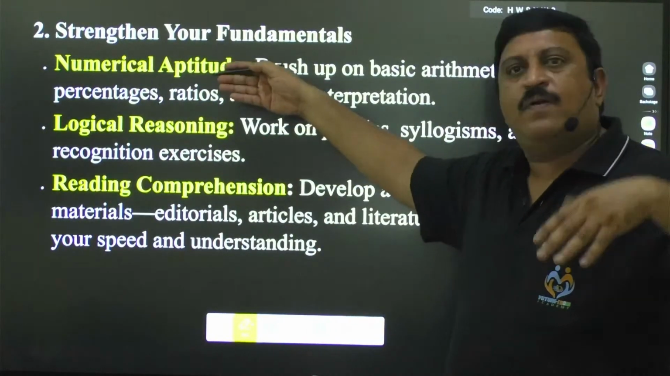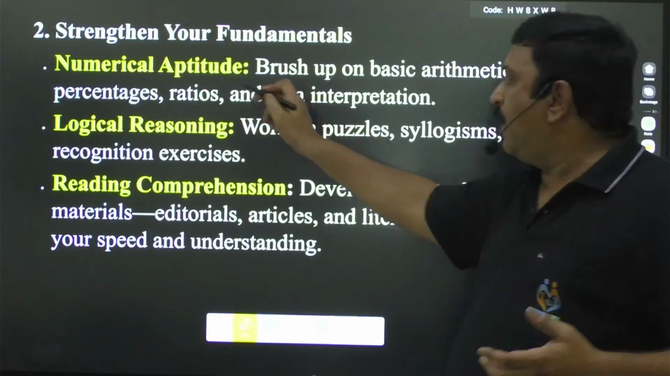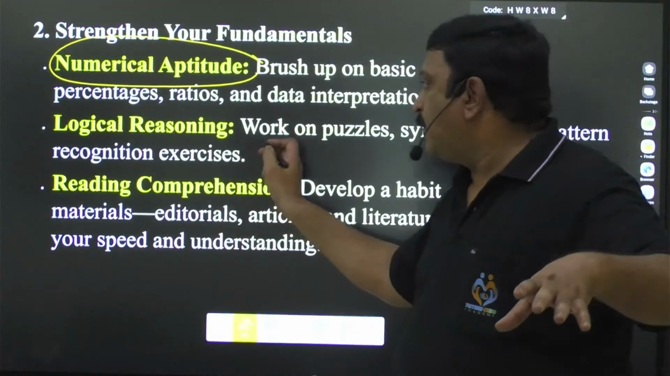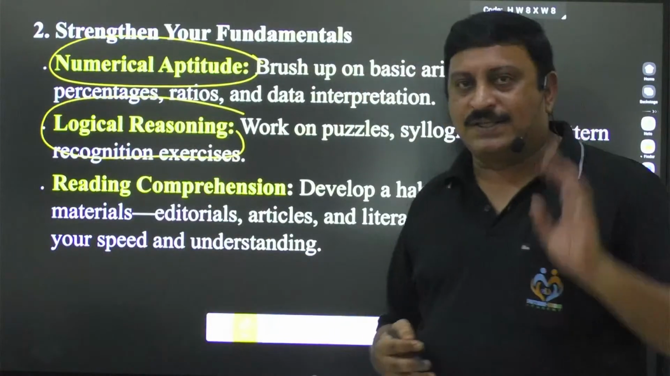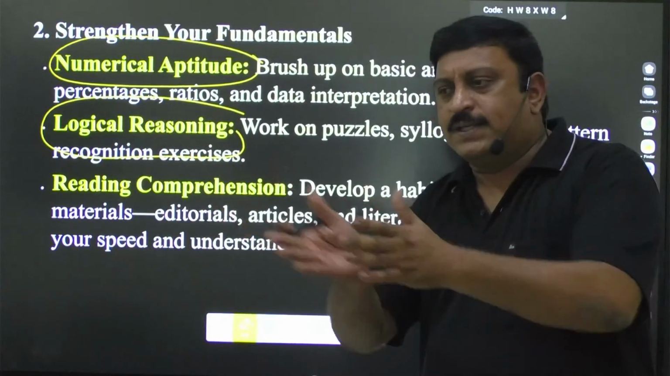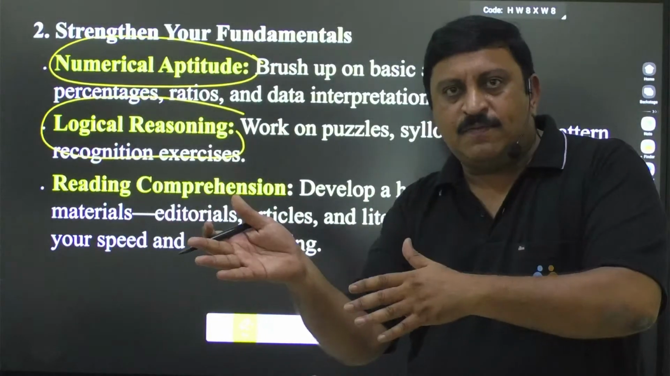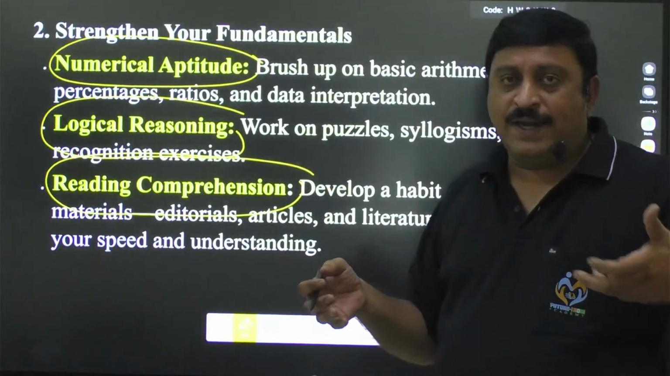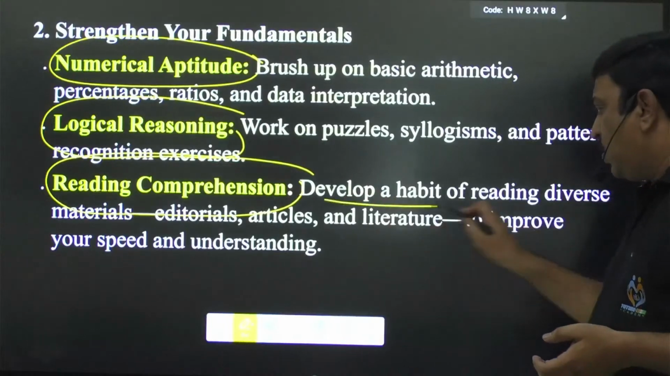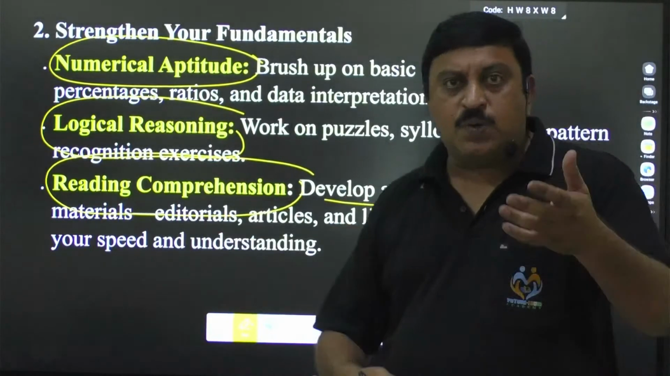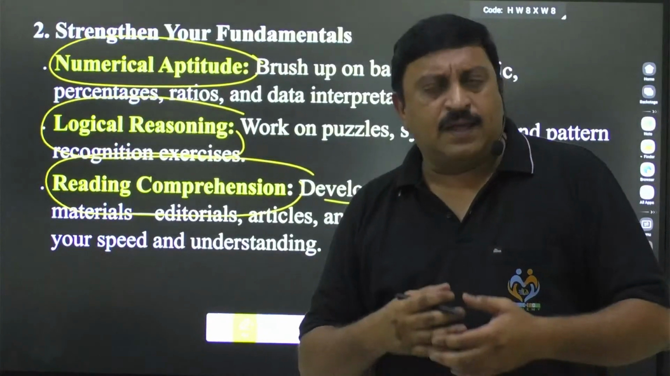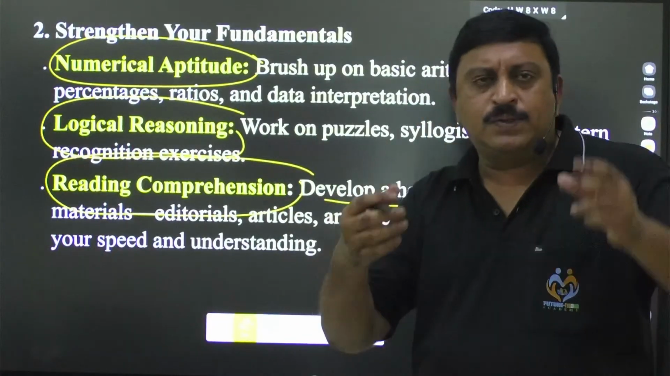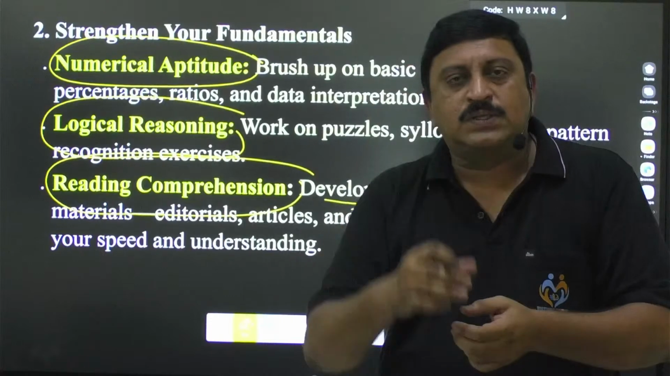Some people, those with a math background, have good numerical skills, and their strategy will be different. Some people have logical skills better than numerical skills. They will plan accordingly for the exam, and first they'll go with that. And some people go with reading comprehension because they know how to read. So how to develop it? Develop a habit of reading diverse materials, editorials. Some people have the habit of reading novels. I know one person, my friend, who used to complete one novel in 1.5 or 2 hours.